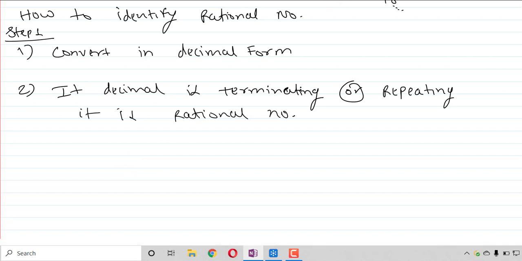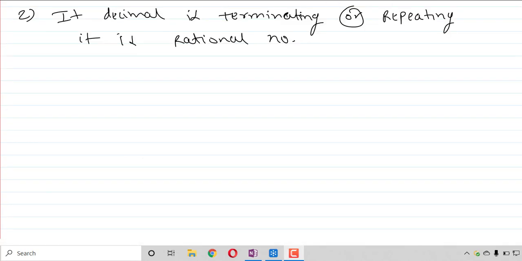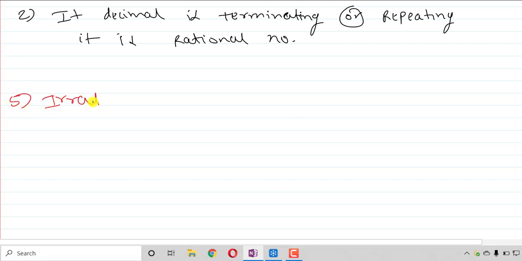Okay. Now coming to the irrational number. Our fifth part is irrational number, denoted by Q dash. Rational number will be Q, and the numbers which are not rational are called irrational numbers. So that's why Q dash will be there. So from now onwards, if some quantity is denoted by any alphabet, for example A, then all the quantities which are not of this type will be denoted by A dash. It is also called the complement.